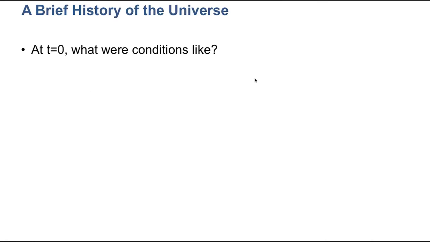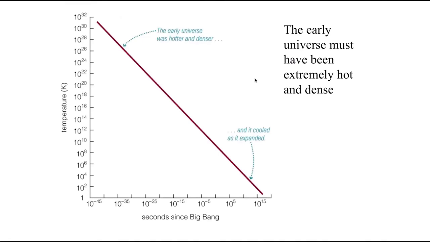And so let's talk about a brief history of the universe, and specifically at t equals 0, what were conditions like? This is an interesting question. Let's go back and think about that plot that we saw of temperature earlier on. And this is, remember, time since the Big Bang, time since t equals 0 on the x-axis, and temperature on the y-axis. And as you can see, the further back in time you go, the hotter it gets.